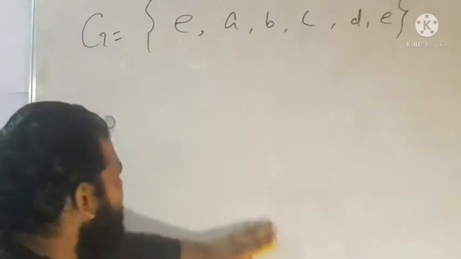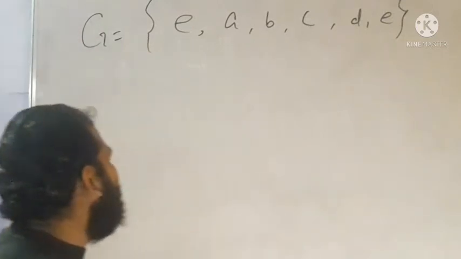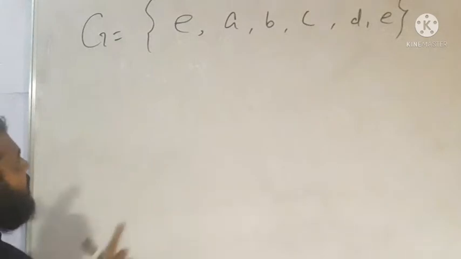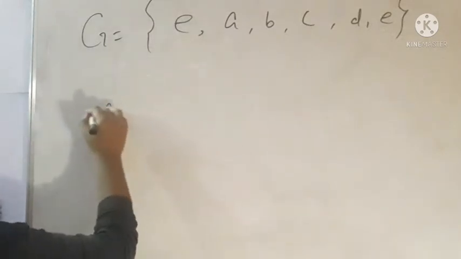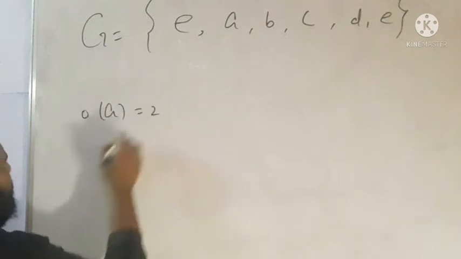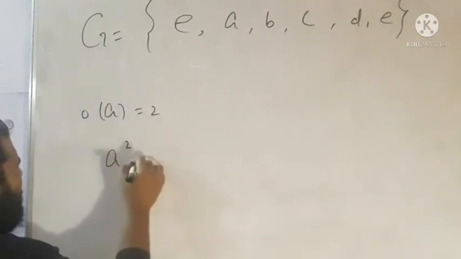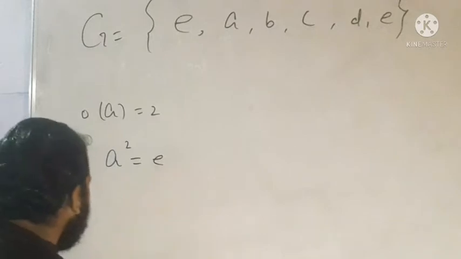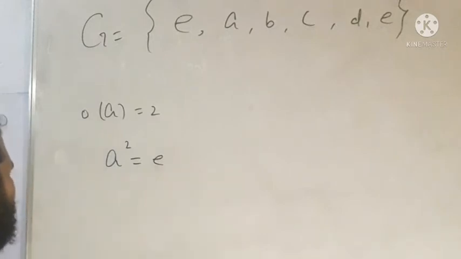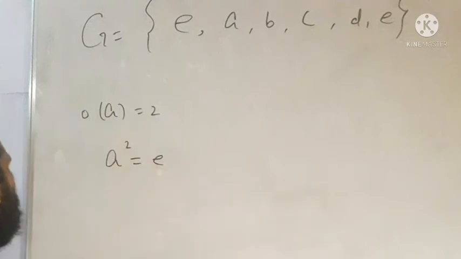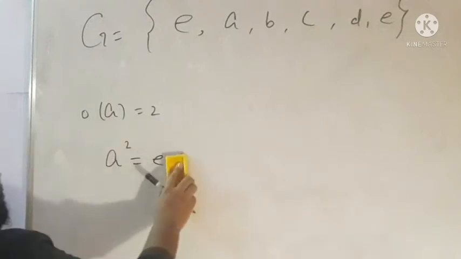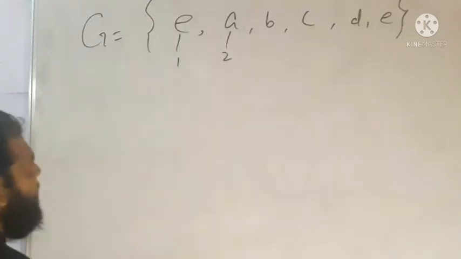This group will definitely have at least one element of order 2. So let a be an element of order 2. I assumed the order of a is 2. Order 2 means that a squared equals the identity; the smallest positive integer whose power gives the identity is called the order. So the order of a is 2, at least one element of order 2.